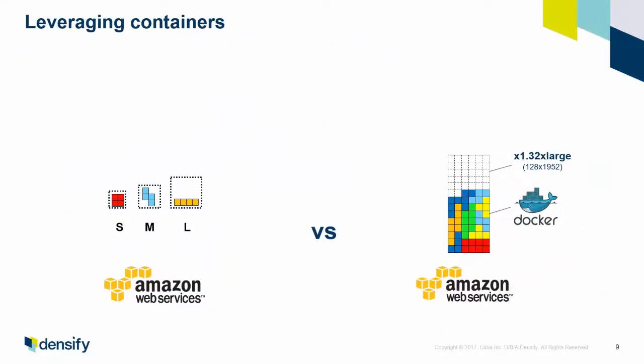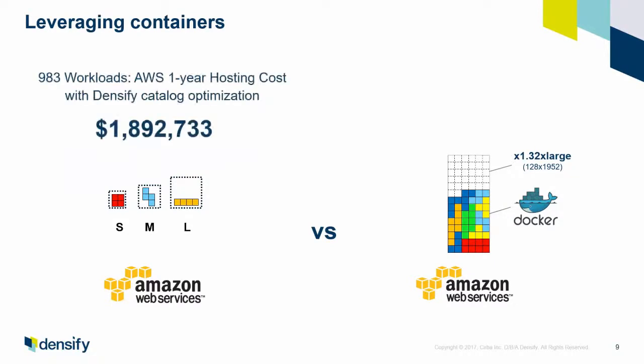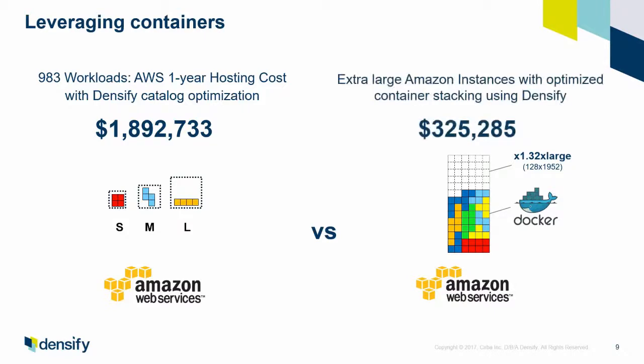Now this effect also extends to containers, and you can't run a hypervisor inside a cloud instance, but you can run containers. So here's an analysis of just under 1,000 workloads being put in Amazon using a small, medium, and large sizing model, and it's about $1.9 million a year. That's fully optimized. If we didn't optimize the sizing, it would be about $2.3 or $2.4 million a year. Now those same workloads, when in Docker containers, can stack into 4 x1 32xlarges in Amazon. So by stacking containers inside very large cloud instances, I get a huge savings, in this case over 80%.